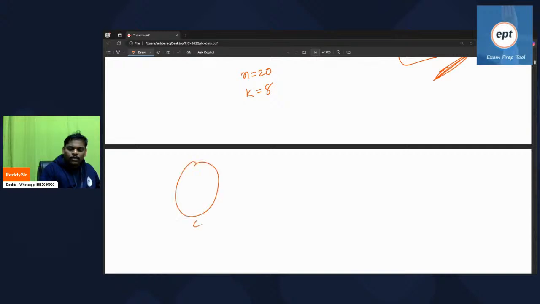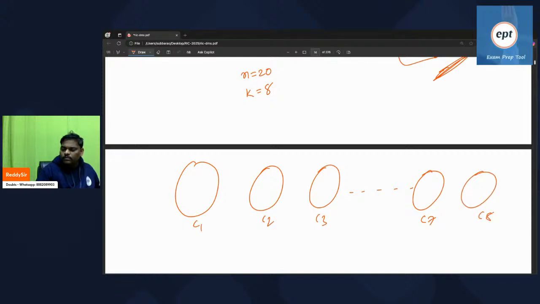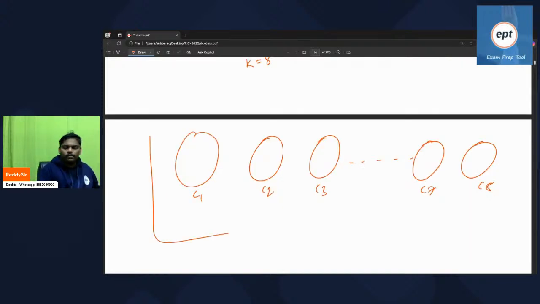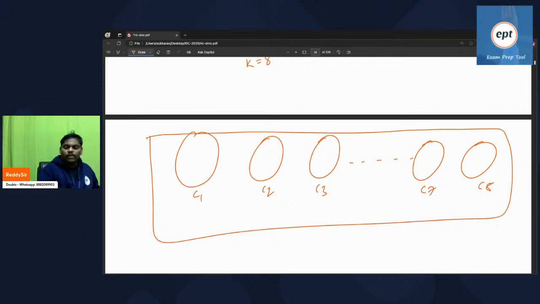There is component C1, component C2, component C3, and so on, up to component C7, component C8, because you have 8 components. Remember everyone, every component should contain at least one node. Every component requires at least one node. Now see the answer: n is 20, k is 8, 20 minus 8, totally 12.